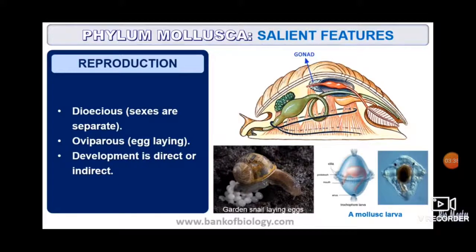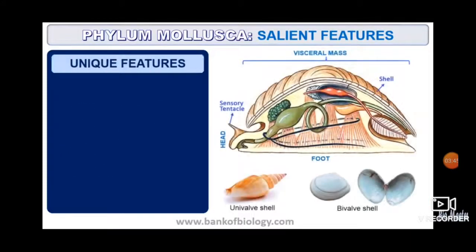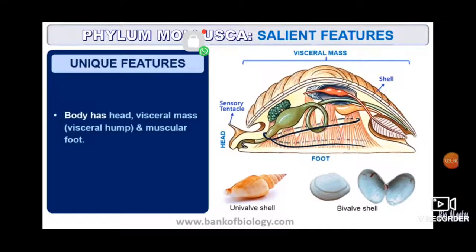Development is direct or indirect. Body has head, visceral mass and muscular foot also. Head has sensory tentacles. The shells are made up of calcareous material. Those are calcareous shells.